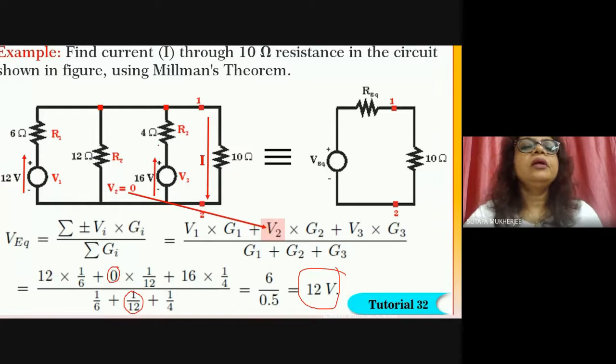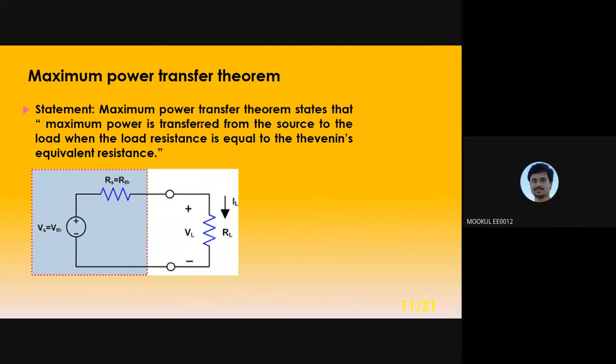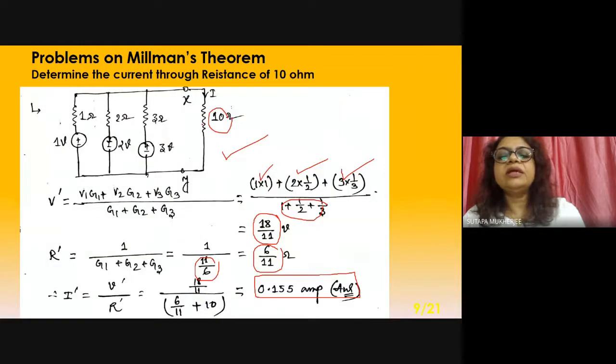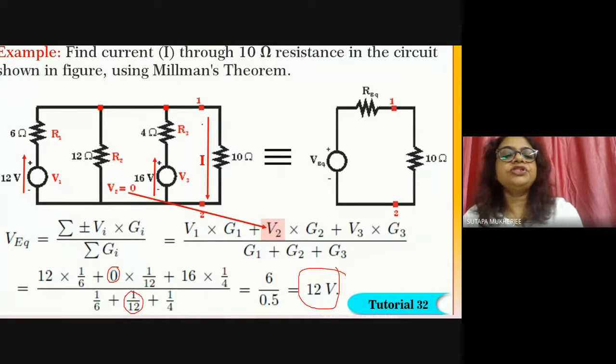The problem was: find current I through the 10 ohm resistance in the circuit using Millman's theorem. So this is an incomplete solution. You have to determine the current. Ma'am, we need the equivalent resistance. After that, you will be able to get the current. So after completion of the equivalent, you will be able to do the solution. It will follow the previous solution.